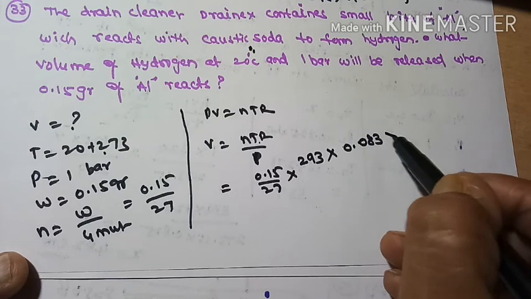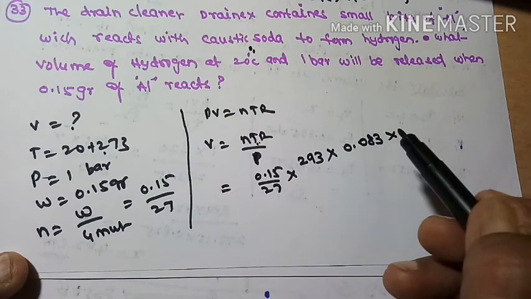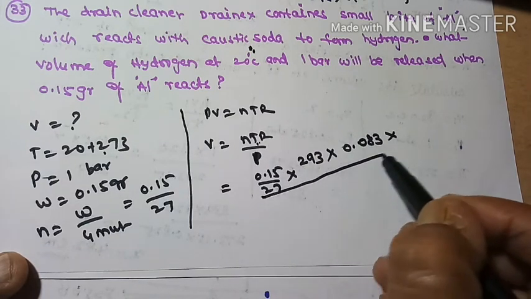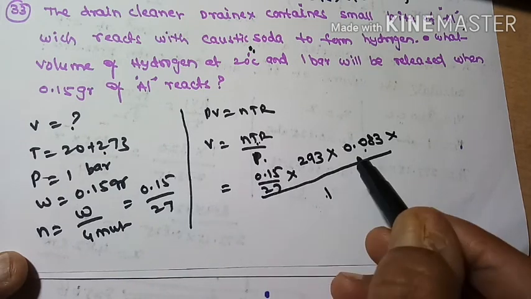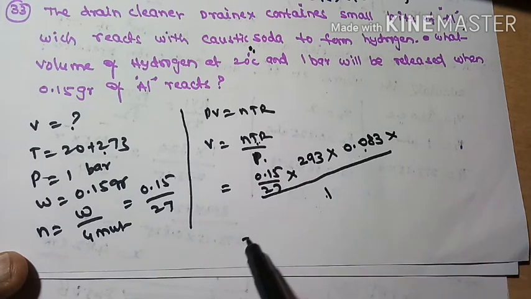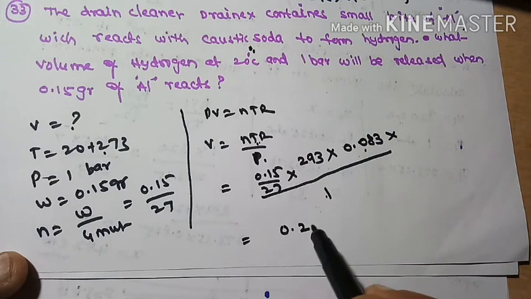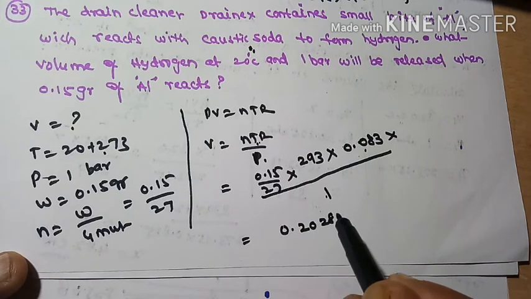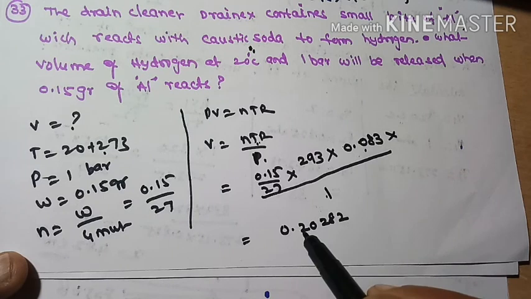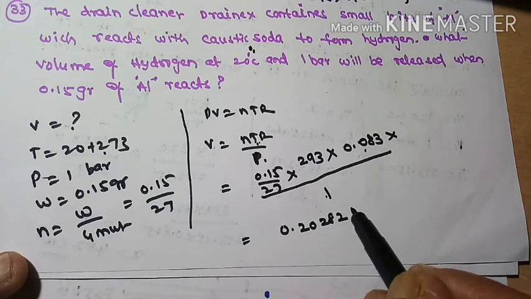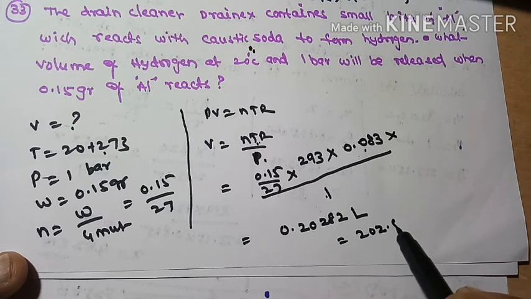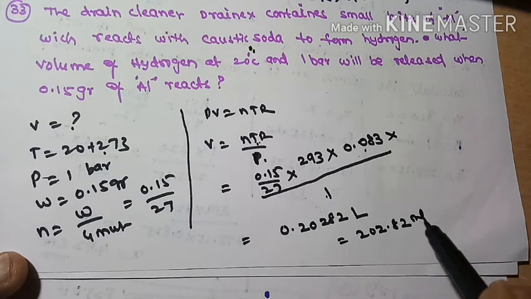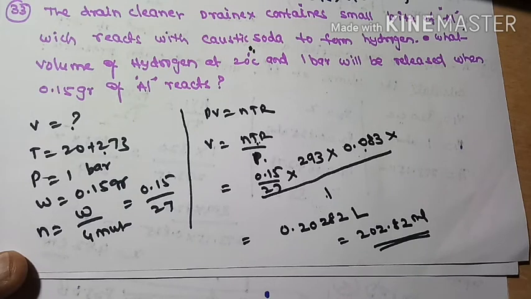Next, the T value is substituted. Pressure is 1 bar. So if you solve this, you will get 0.20282 liters, or 202.82 milliliters we will get.